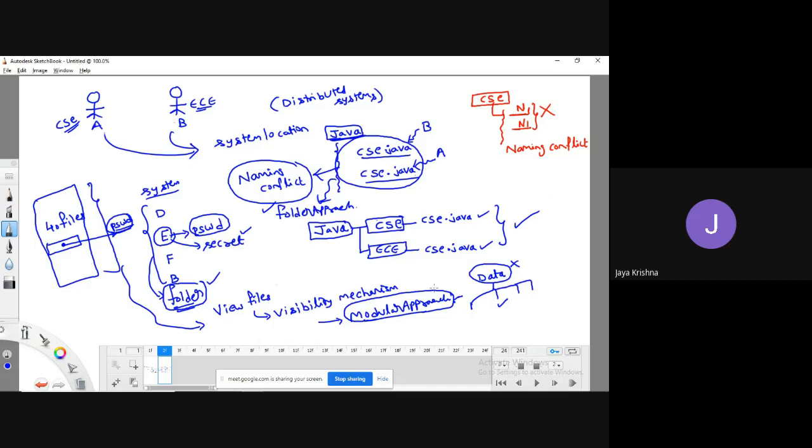In the modular approach, generally in design and analysis of algorithms, we have a big task. That task I am going to divide into small chunks.